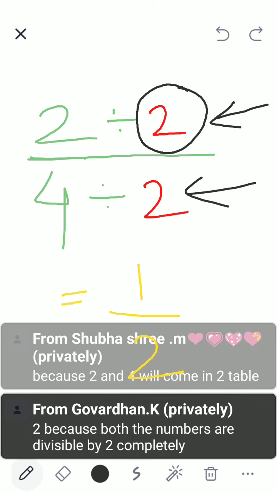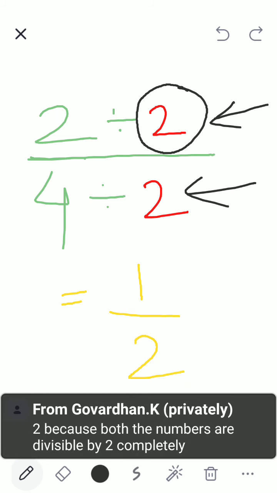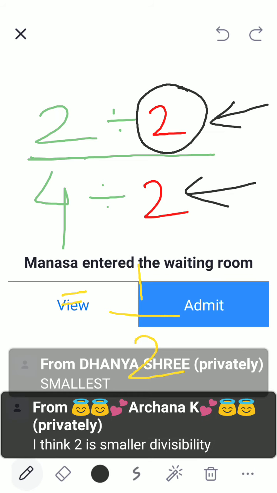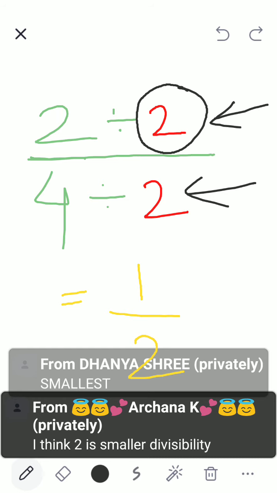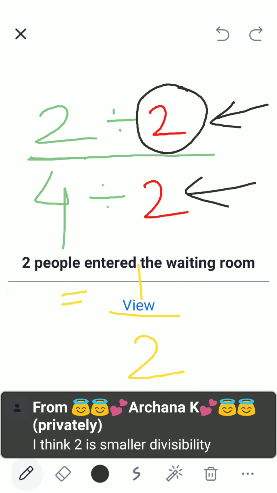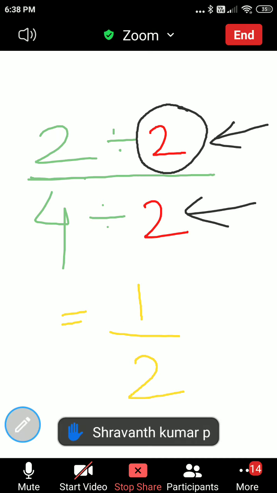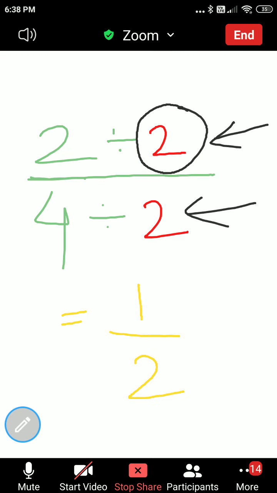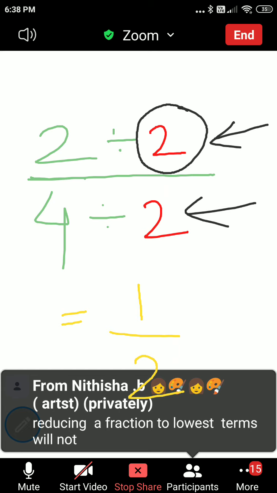Yes, Subhashri. Correct. Yes, Govardhan. Correct. Govardhan, can you put that on public? Put it on public chat. Subhashri, you also.